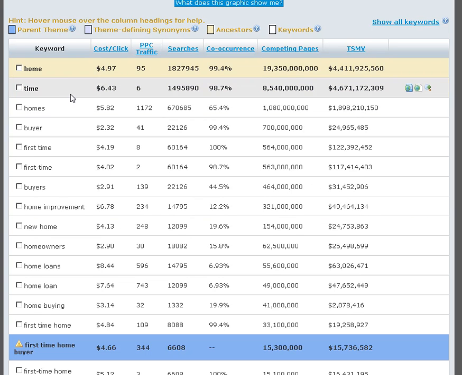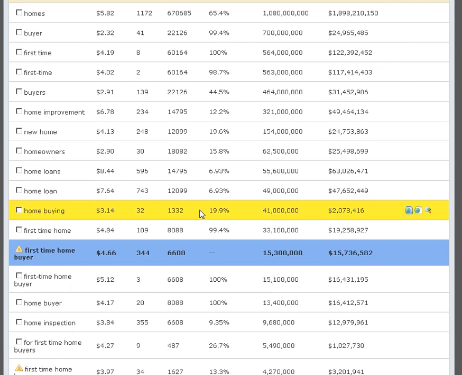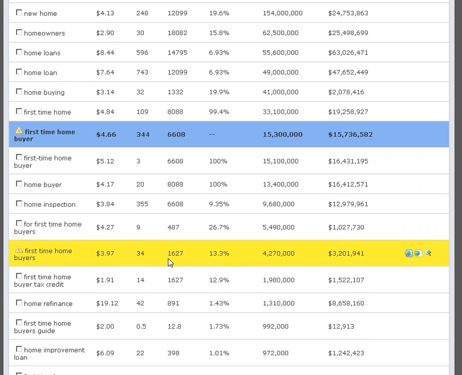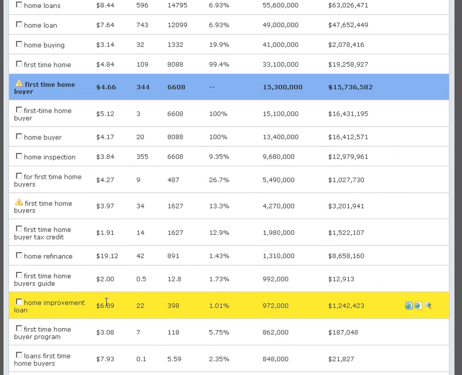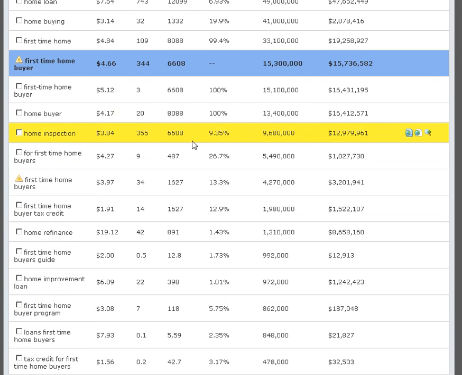As we look down through here, I just want to show you what I think of when I'm looking at the set of important or interesting keywords. By default this is sorted by competing pages, so the things at the top are higher up the vertical market from where I am. Then you come across the blue bar, which is the parent theme, and then you're looking at keywords further down in numbers of competing pages. They're not quite as competitive.